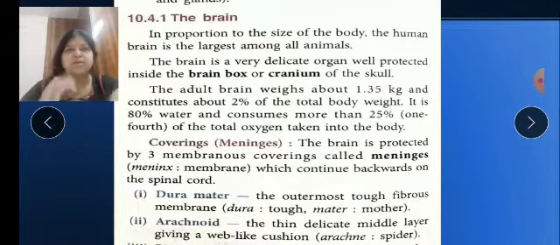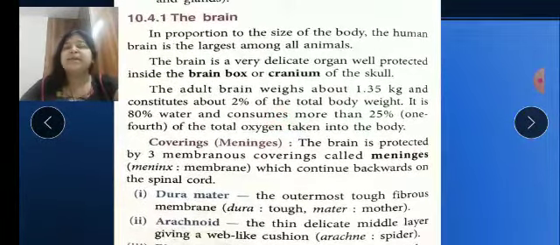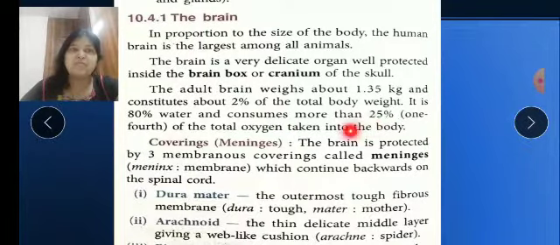What is the weight of the brain? The adult brain weighs 1.35 kg, or you can say 1350 g. Okay, and it constitutes about 2% of our total weight. 80% of it is made up of water, and it consumes 25% of the oxygen.